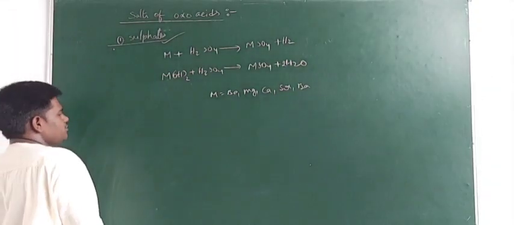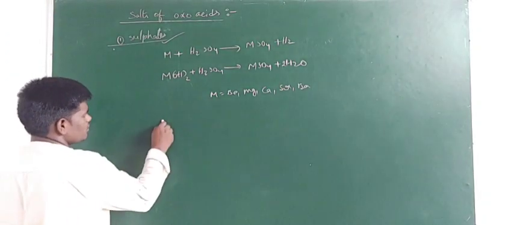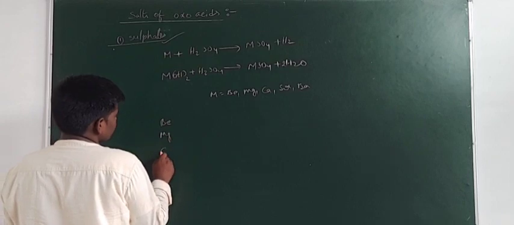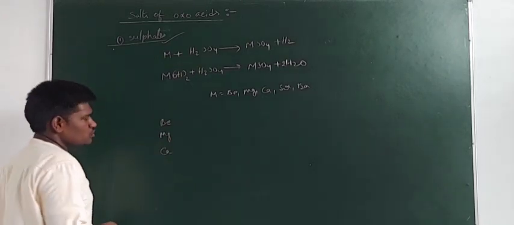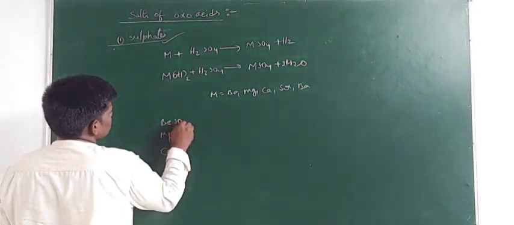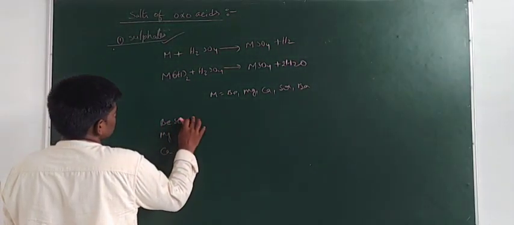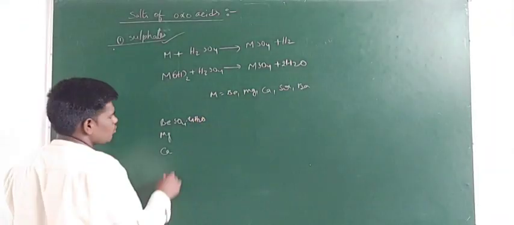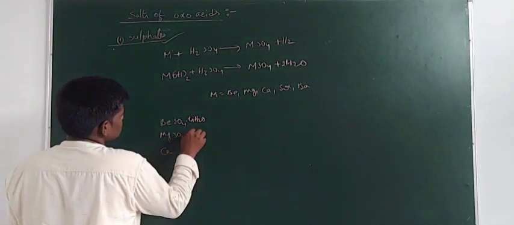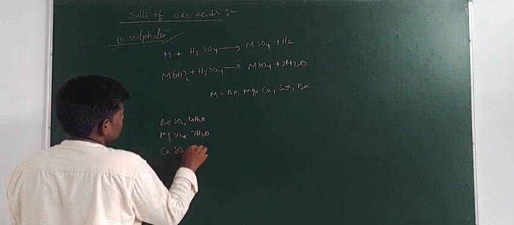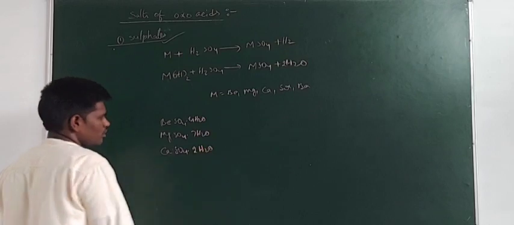Next, the sulfates of beryllium, magnesium and calcium can form water of crystallization. For example, BeSO4 combines with 4 water molecules, magnesium sulfate combines with 7 water molecules, and CaSO4 combines with 2 water molecules.